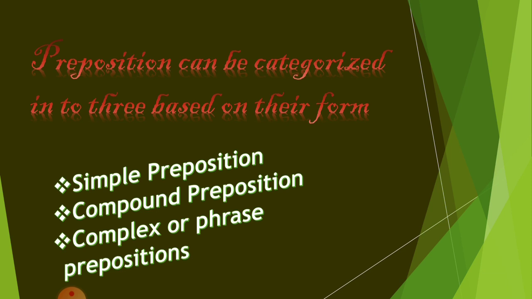Now prepositions can be categorized into three based on their form. So we can keep them in three categories. Which are they? Simple preposition, compound preposition, and the complex or phrase prepositions. So let's have a detailed look at them one by one.